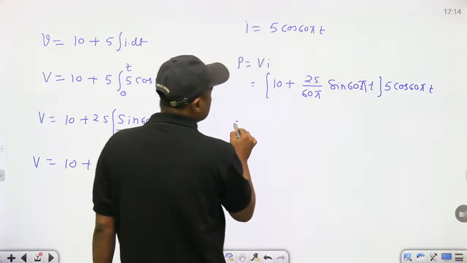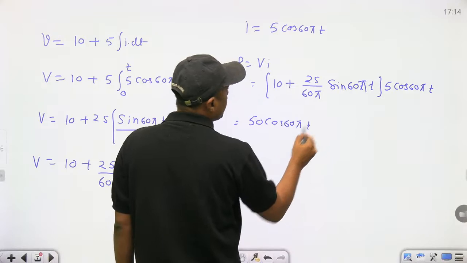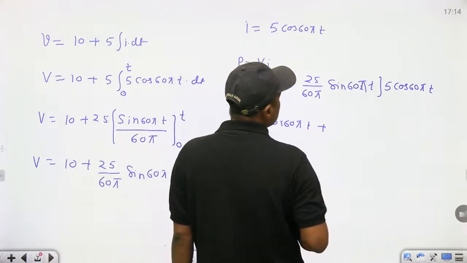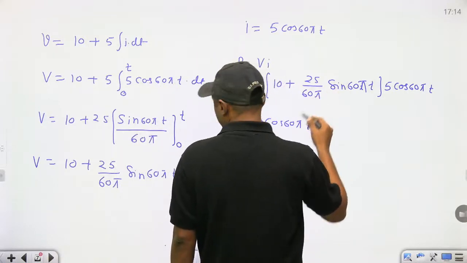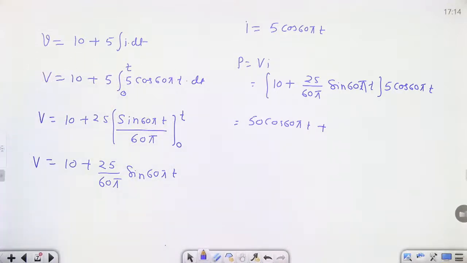Now multiply it. This will become 50 cos of 60 pi t. Then you can multiply it and find the value here, guys. Okay.